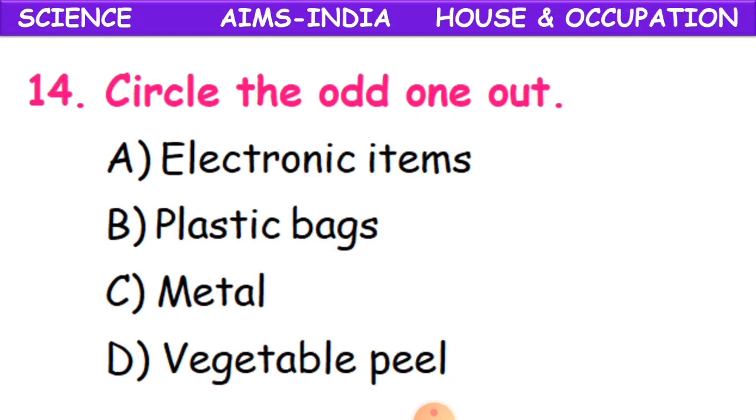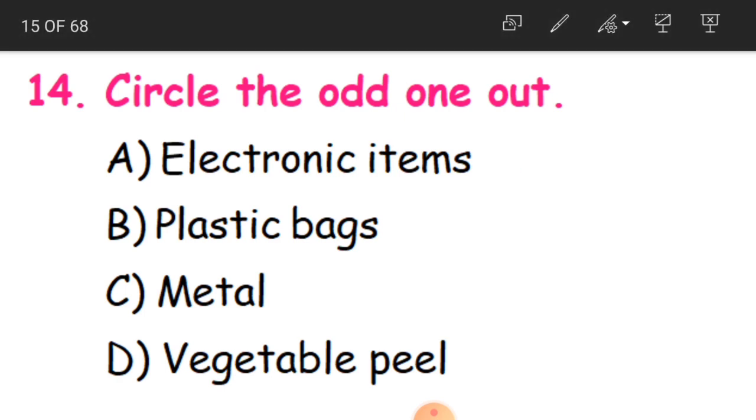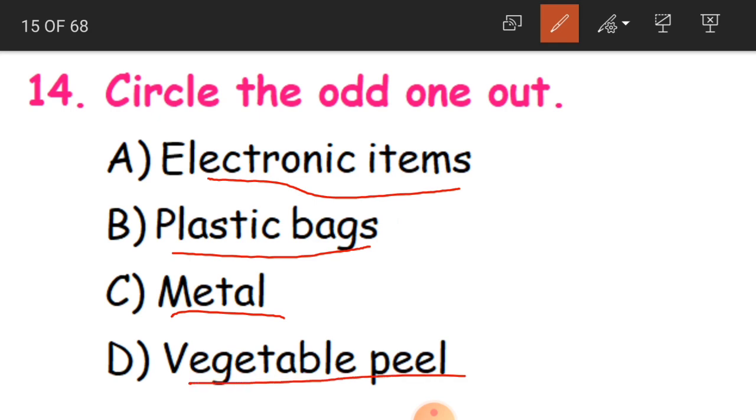Okay, now the 14th question, circle the odd one out. You have to select the odd one, and the options are electronic items, plastic bags, metal, and vegetable peel. The odd one is D, vegetable peel.